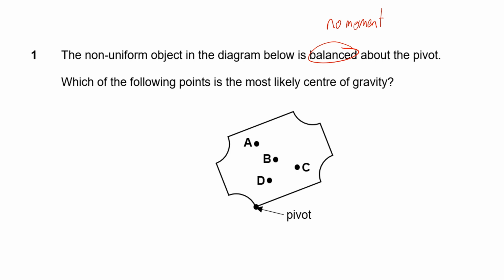So if the normal reaction force has no moments, the weight must therefore also have no moments. And if that's the case, this tells us that the line of action of the weight must pass through the pivot. So our answer will therefore be A, because if you draw the force, okay, vertically downwards, and you continue the line of action, you can see that it passes through the pivot, and therefore there is no moment. Okay, for the rest of the options B, C, and D, there will be a moment because it does not pass through the pivot, and therefore there will be some sort of perpendicular distance.